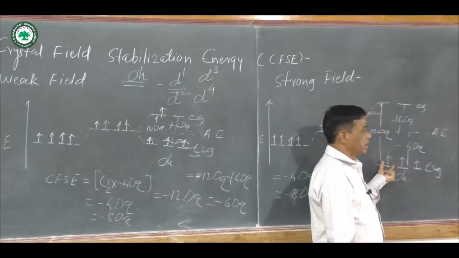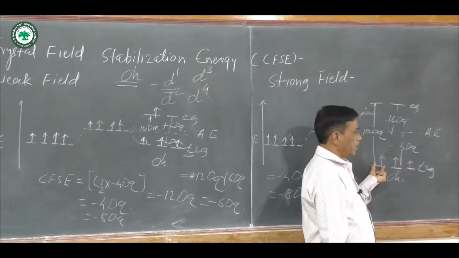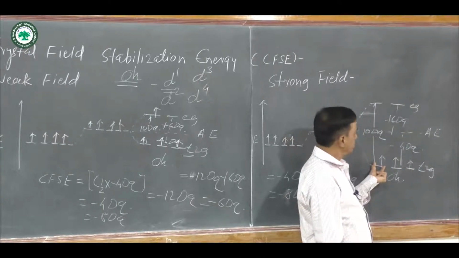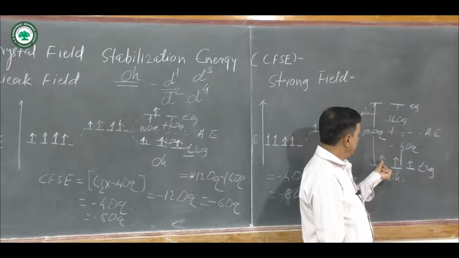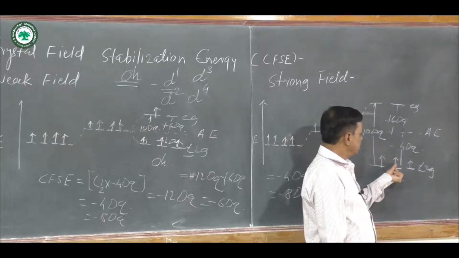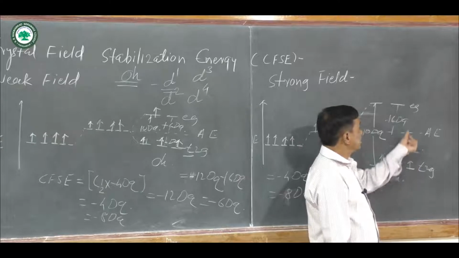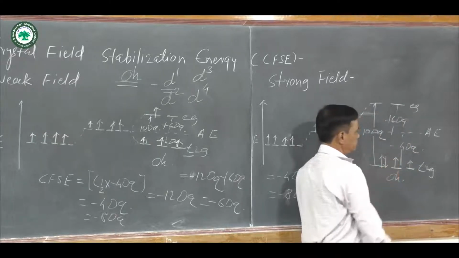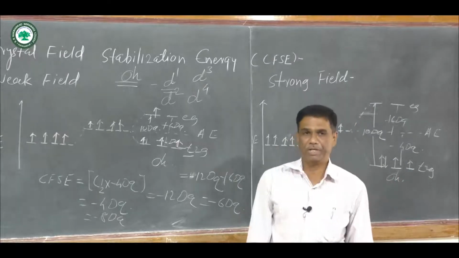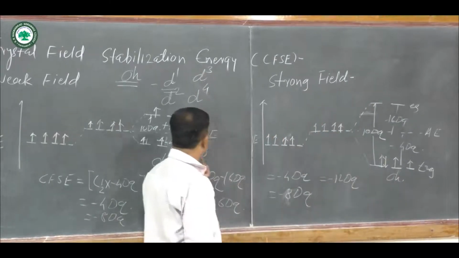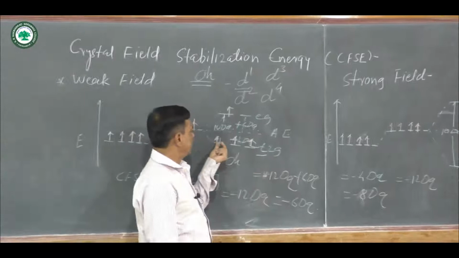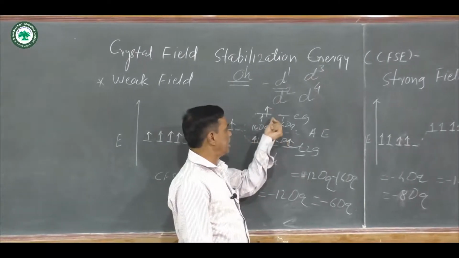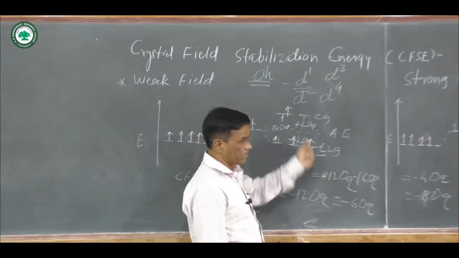In t2g there are 4 electrons and their filling is according to Hund's rule of maximum multiplicity. One electron here, second electron here, third here. This distance is larger and pairing starts here. In the first case, weak field, one electron here, second here, third here, and the fourth electron goes to the eg orbital.